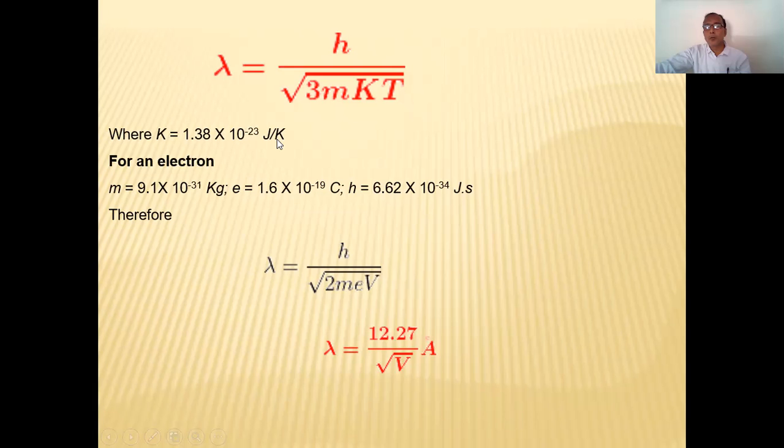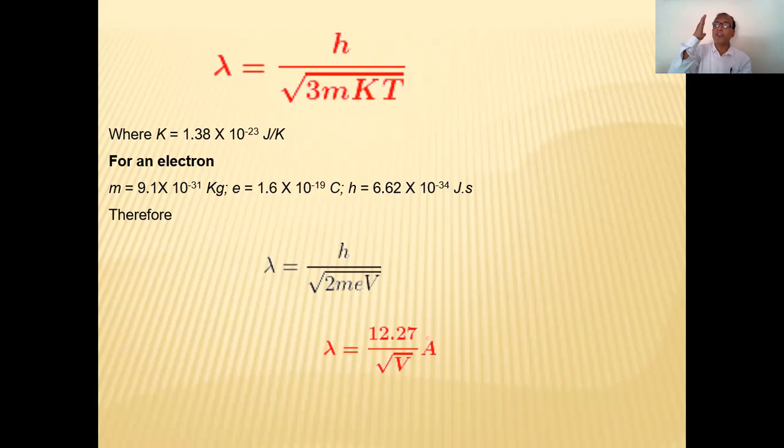For an electron, since the moving particle was an electron, its mass is this one, charge of electron 1.6 into 10⁻¹⁹. All these things we know. When I put all these values in this particular equation, the value of lambda will come. Lambda is equal to 12.27 upon under root V in angstrom. This is the required expression for it.